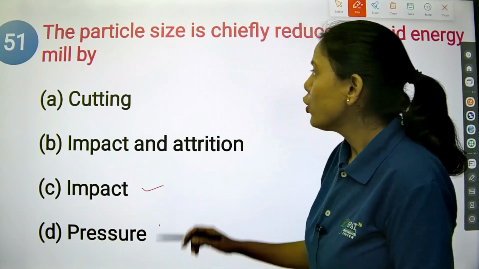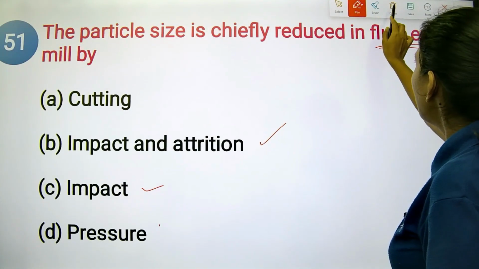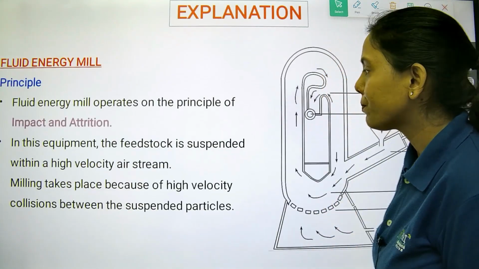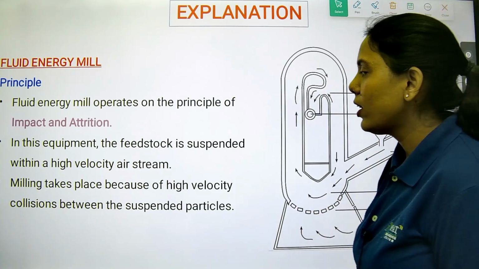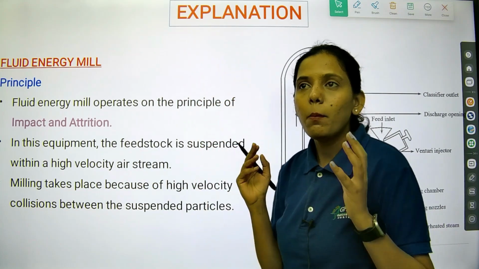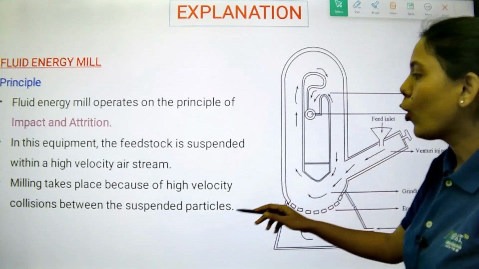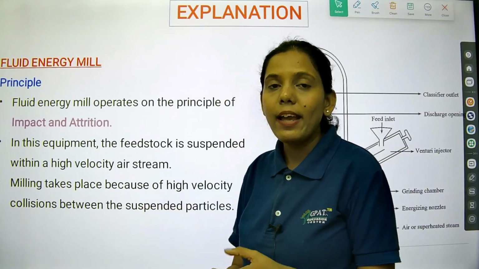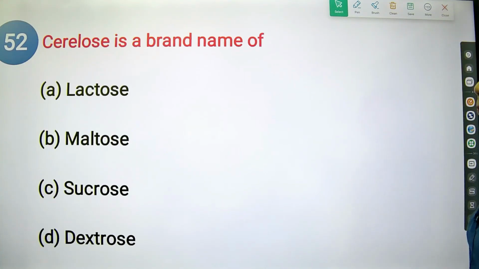So basically this fluid energy mill works on the principle of impact and attrition. The feedstock, meaning the material which you are subjecting to size reduction, is suspended within a high velocity airstream. The collisions between suspended particles give you the attrition. So that is the principle of fluid energy mill.